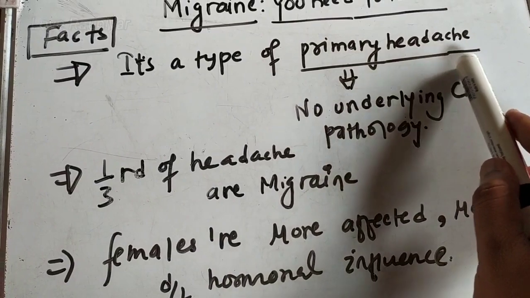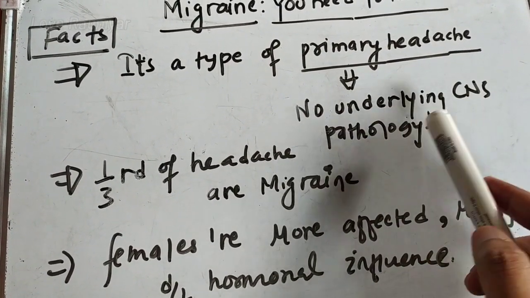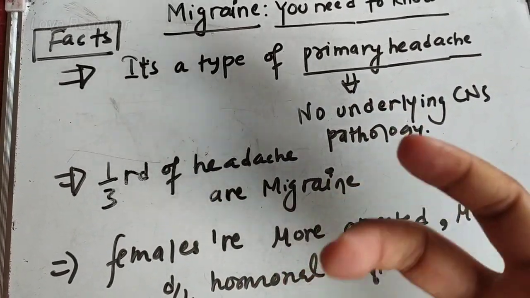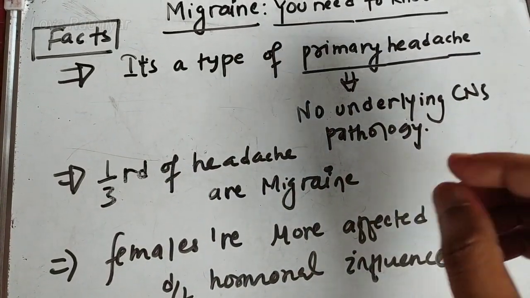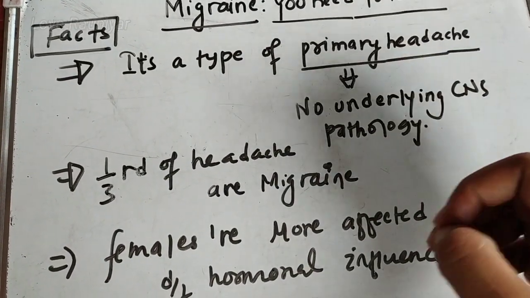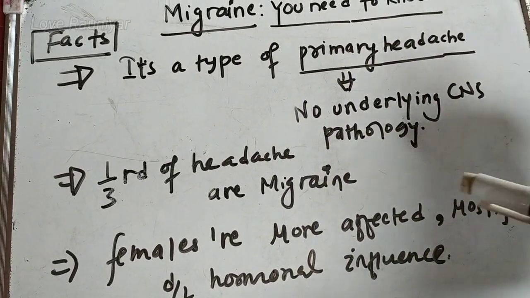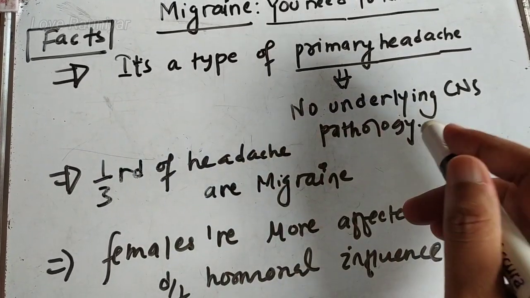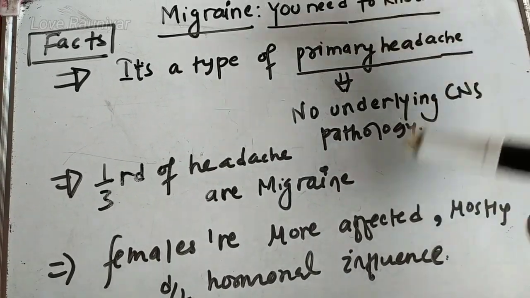A primary headache is a headache in which there is no underlying CNS pathology, meaning the person has no underlying brain pathology at all, there is no any kind of brain disease, though the person will have the headache. That type of headache where the underlying exact cause is unknown, we would call a primary headache.